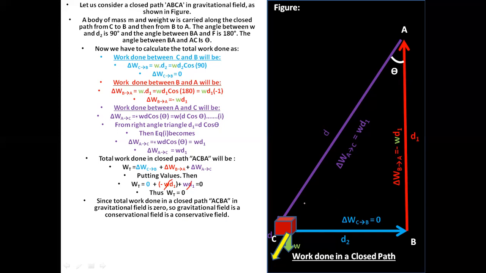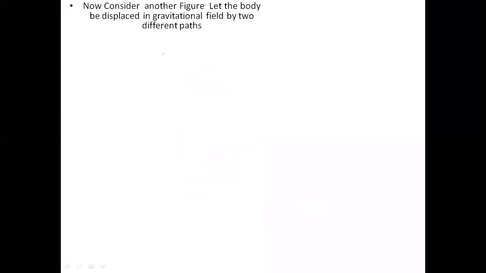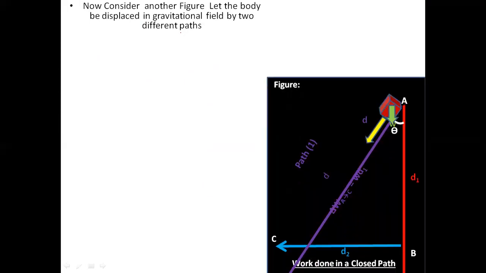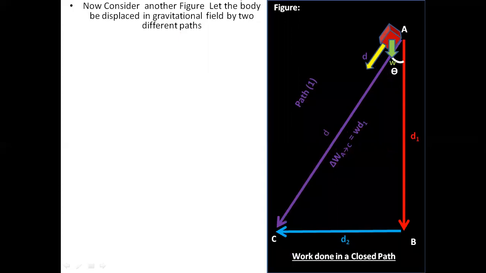Now let us consider another example. Consider another figure. Let the body be displaced in a gravitational field by two different paths. Let's assume we have two different paths in this case. The first path, let's say we are starting from point A and going to point C, and we are assuming that this is path 1. Then the body slides from point A to point B and covers a distance of d, and the weight of the body is w, which is in downward direction, taking an angle of theta, which is shown over here.